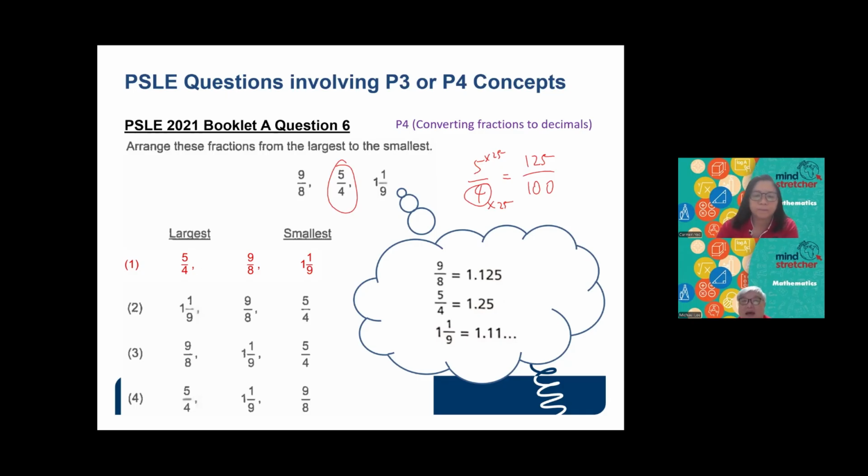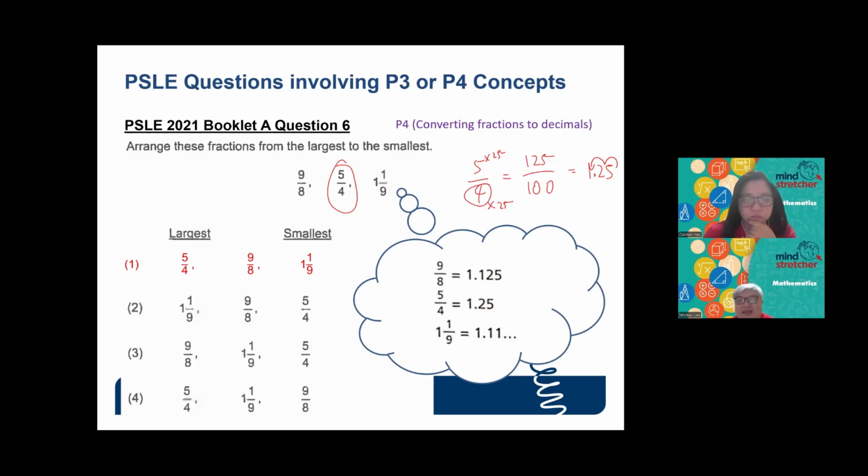I think you all will know that if I have 125 divided by 100, I will move my decimal point backwards 2 places. That means I will have the decimal 1.25. So this is a very simple technique on how you convert from fraction to decimal.